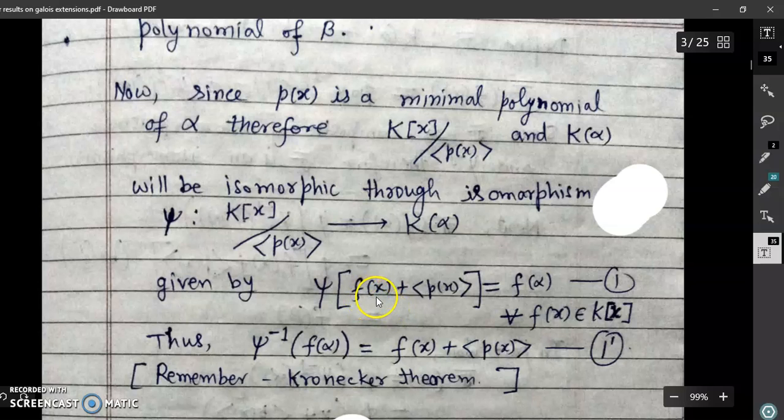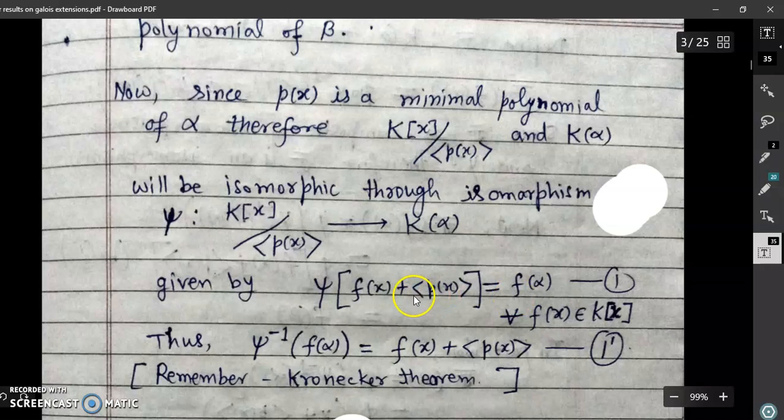We just replace x by alpha, and in this field this ideal will be 0. So we do not put this p(x), we just replace x by alpha. So you may try to prove this is an isomorphism. We leave it as an exercise for you.